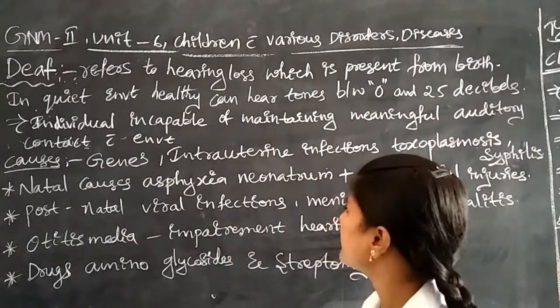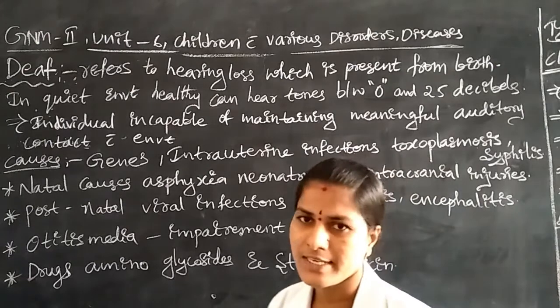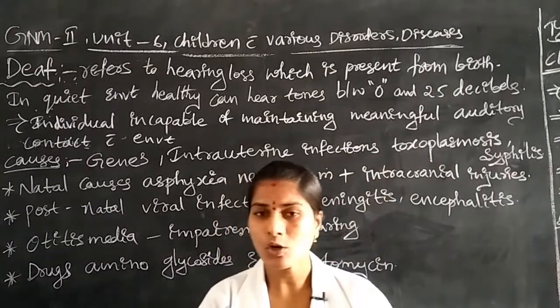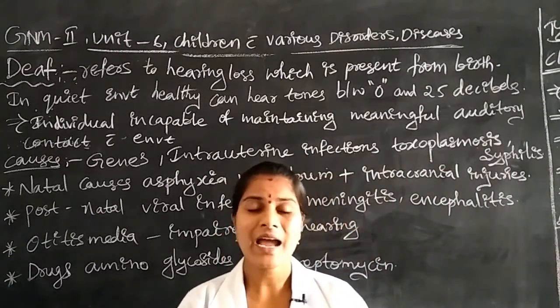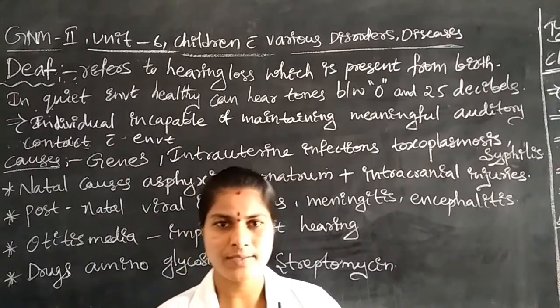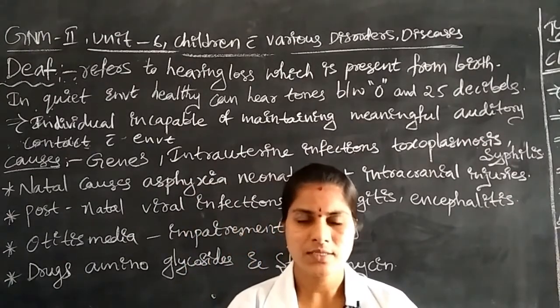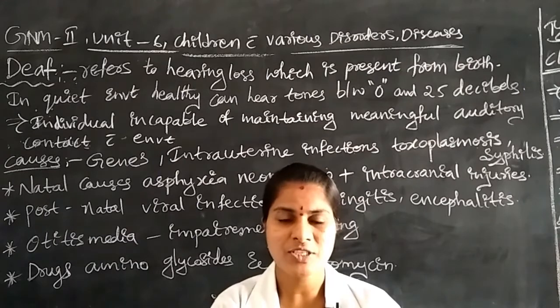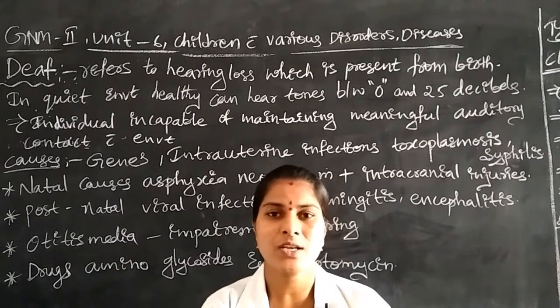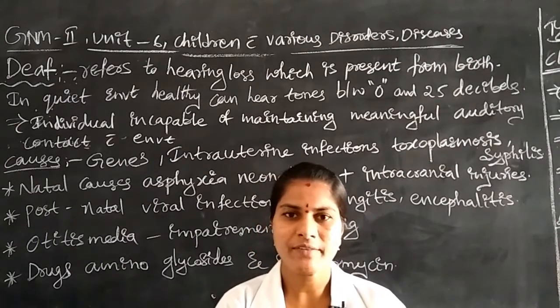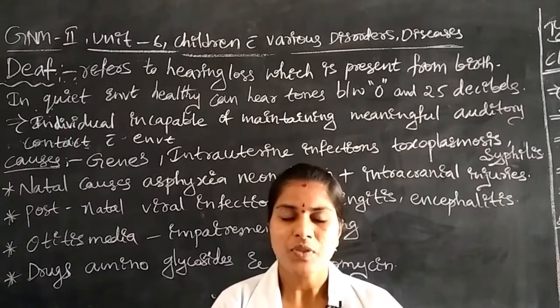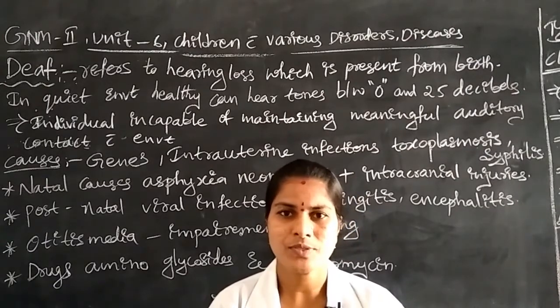Another one is intrauterine infections, within the mother's womb. The mother may have some infections of the uterus, with structural or functional abnormalities of the uterine cavity, body, cervix, or sometimes fallopian tubes.